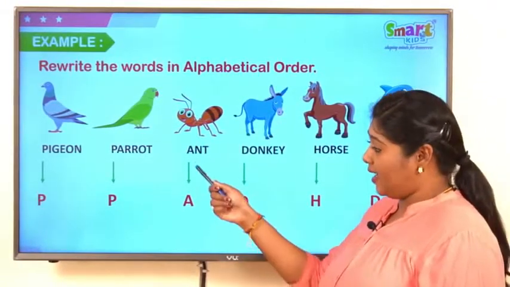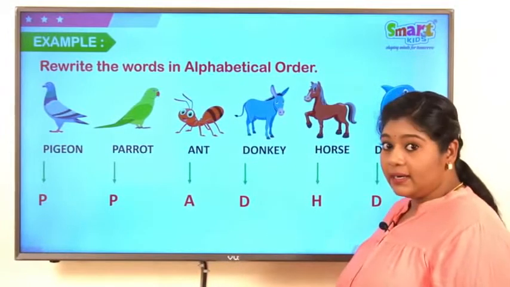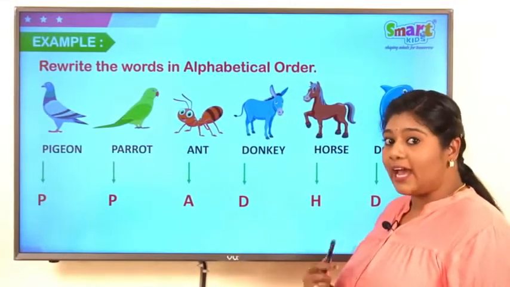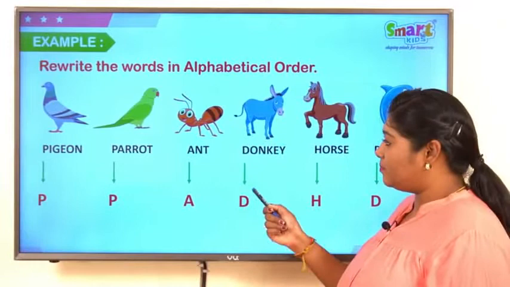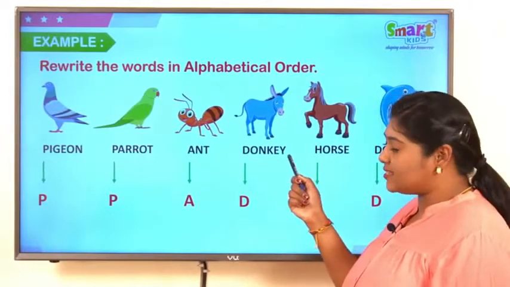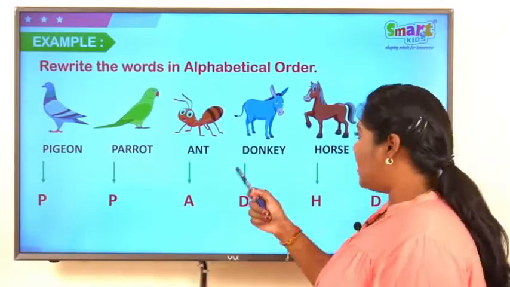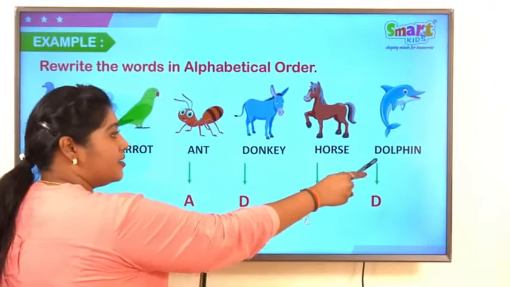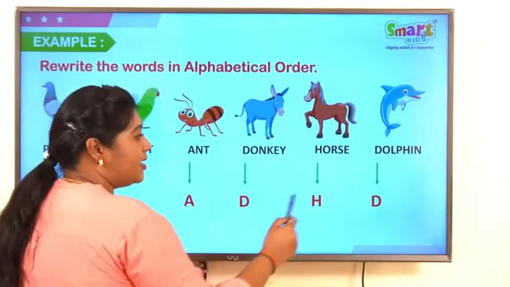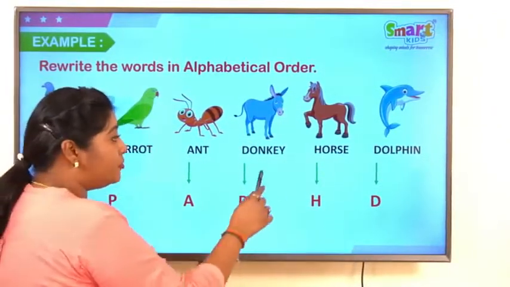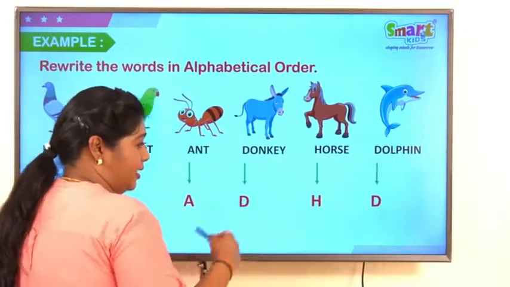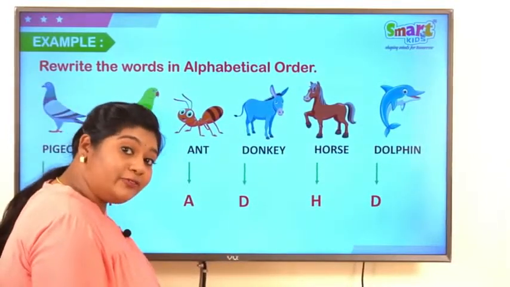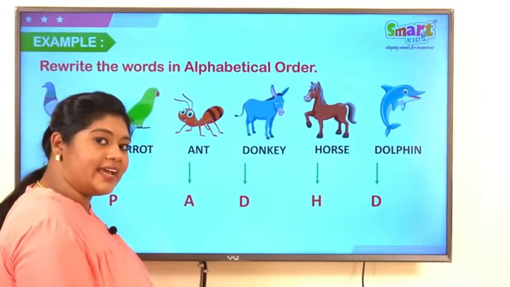So, after A, D comes. But here we have some tie. Look, donkey starts with letter D and dolphin starts with letter D. Yes, now we have two words that begin with the same letter. So what we have to do? We have to check the second rule.